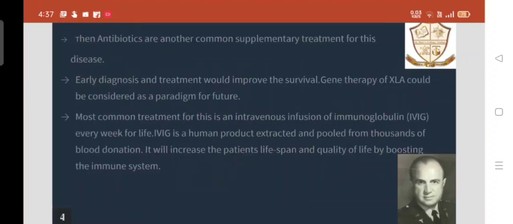Antibiotics are another common supplementary treatment for this disease. Early diagnosis and treatment would improve the survival. Gene therapy of XLA could be considered as a paradigm for the future. Most common treatment for this is an intravenous infusion of immunoglobulin (IVIG) every week for life. IVIG is a human product extracted and pooled from thousands of blood donations. It will increase the patient's lifespan and quality of life by boosting the immune system.